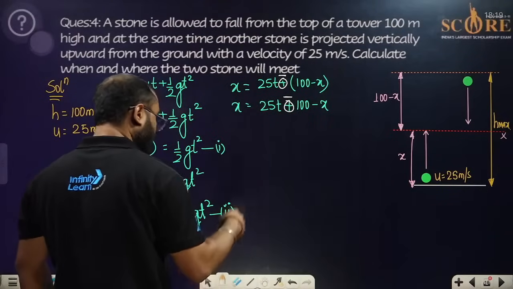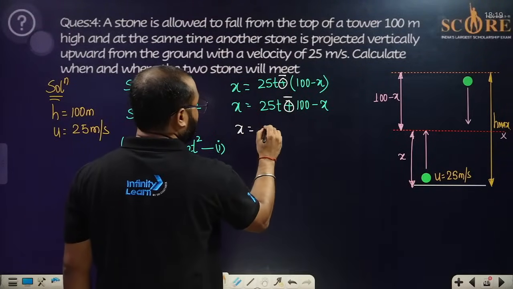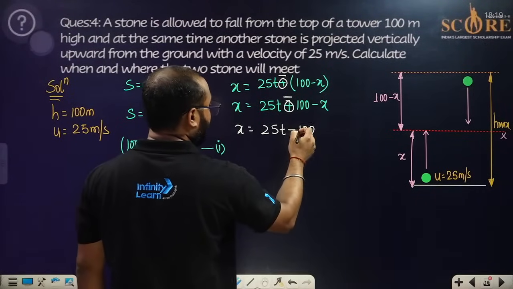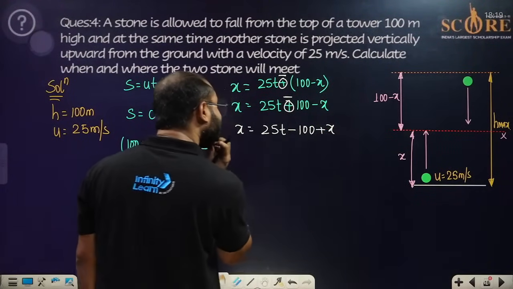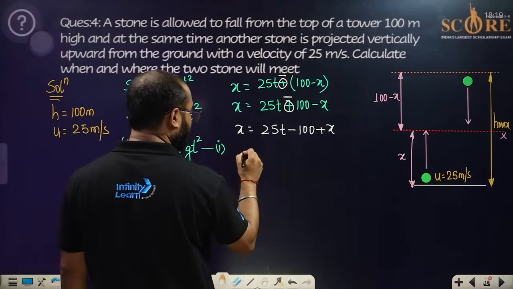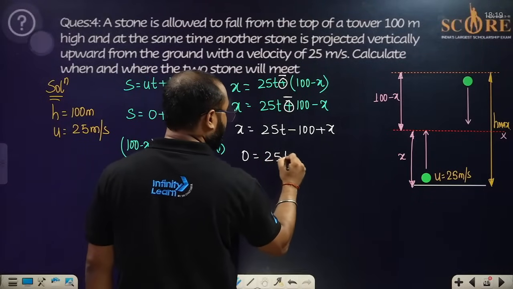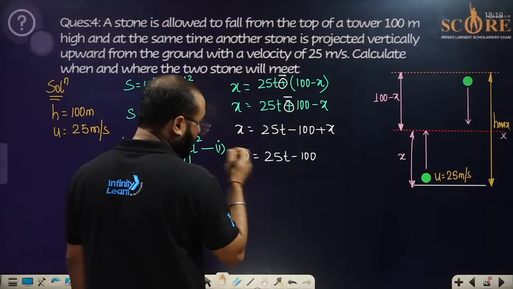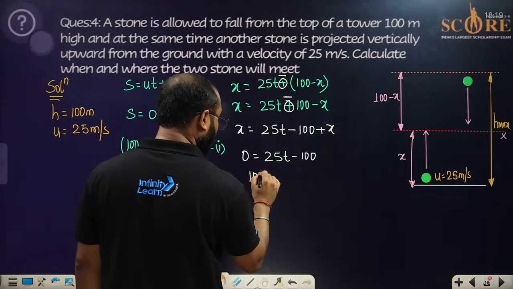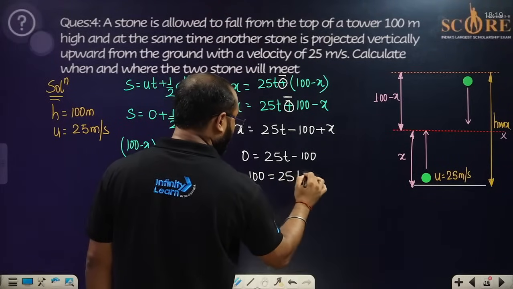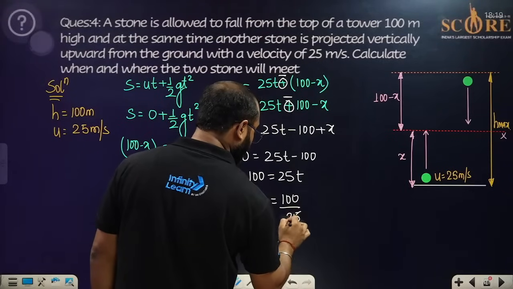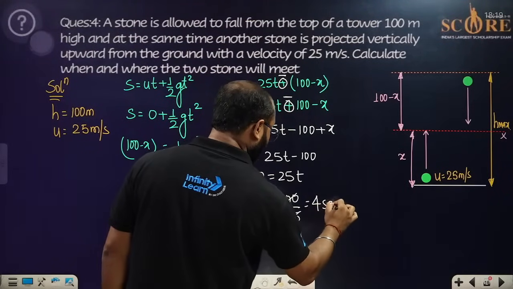The value is changed. Now what we can write: the value of x equals 25t negative of 100, and it is going to be positive x. In this particular case, this x is coming to this side, so it is going to be 0, which is going to be 25t minus 100. This 100 is coming over this side, it is going to be positive, equal to 25t. The value of t is equal to 100 divided by 25. It is going to be 4 seconds, everyone.